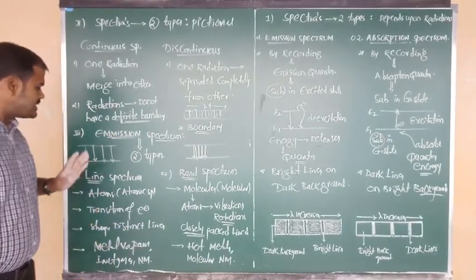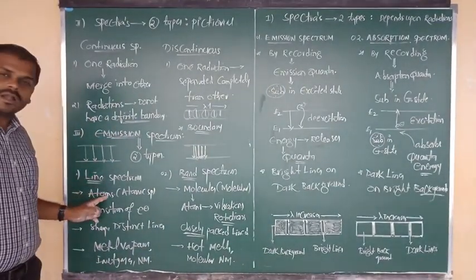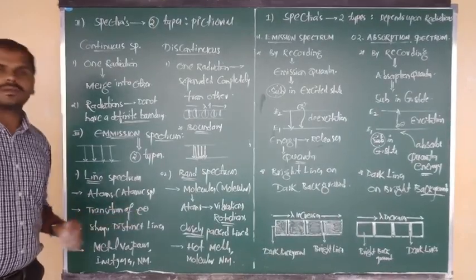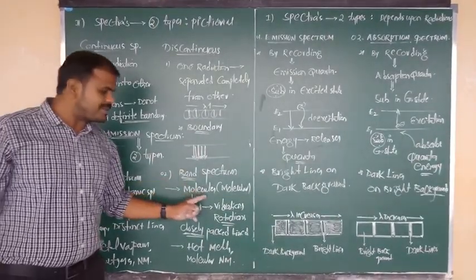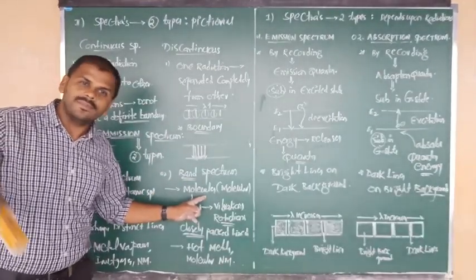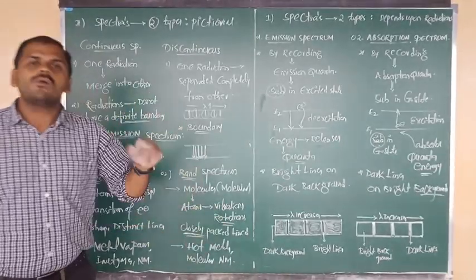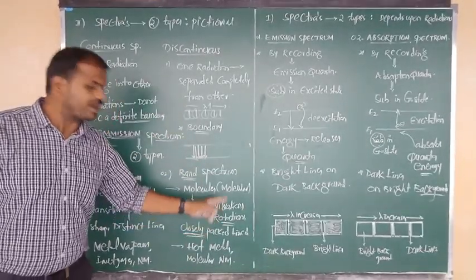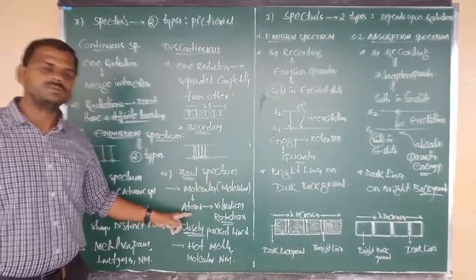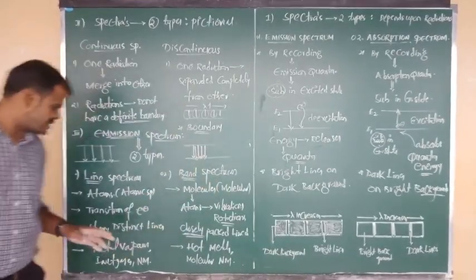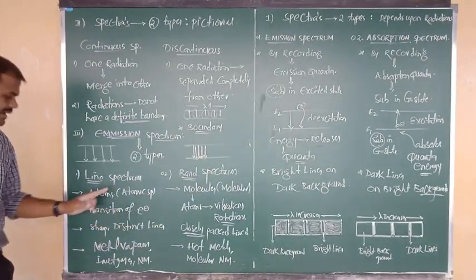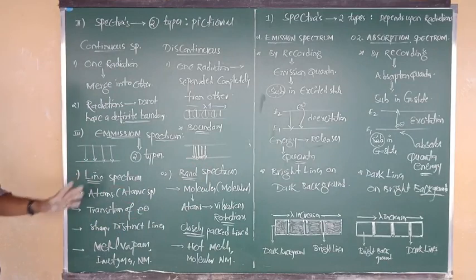Good. Once again, line spectrum is due to atoms, in which transition of electrons is responsible. Band spectrum is given by molecules, in which atoms undergo vibrations and rotations. So due to rotations and vibrations of atoms, they form the band spectrum, and transition of electrons in an atom is responsible for the line spectrum.